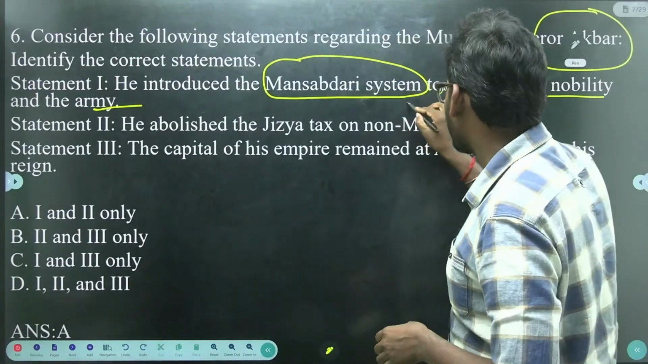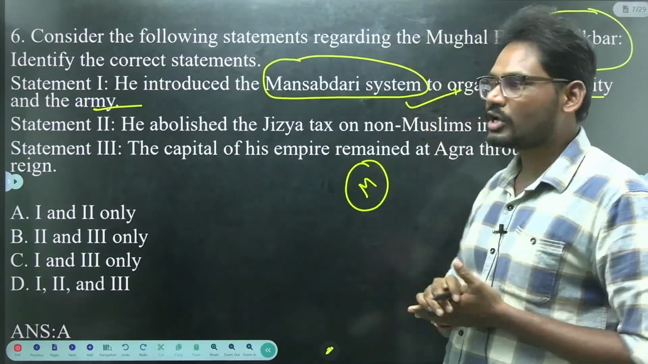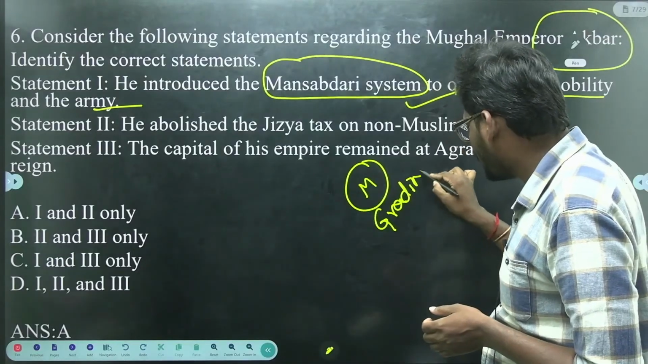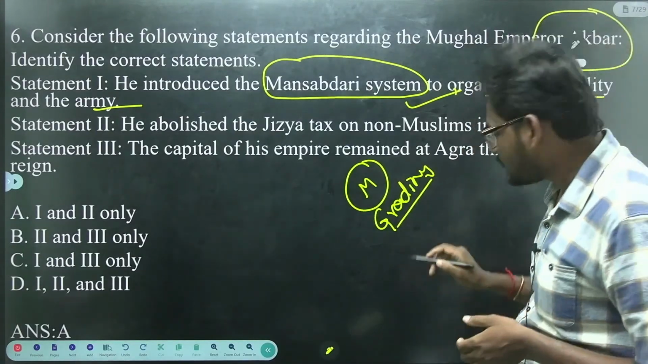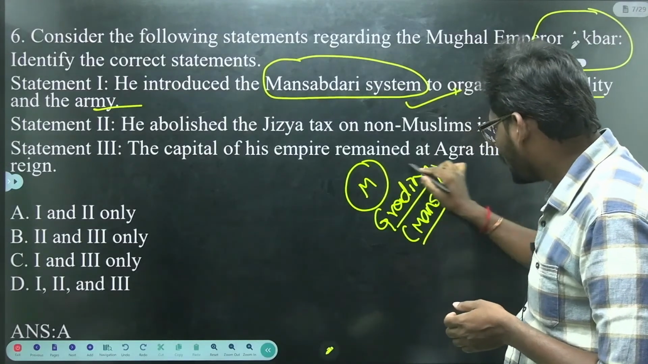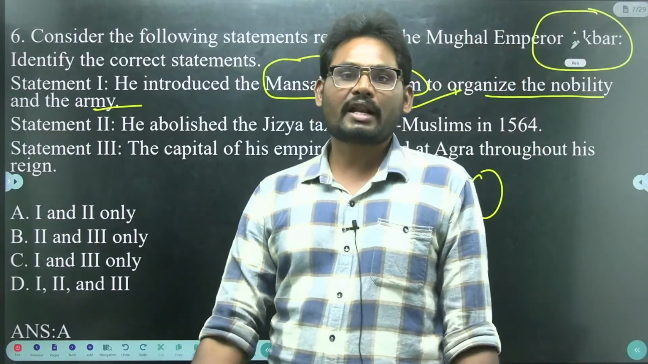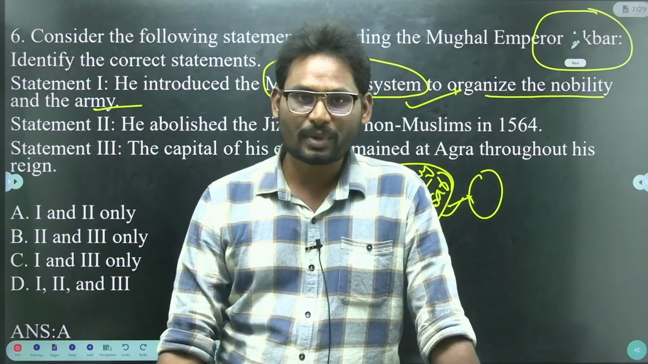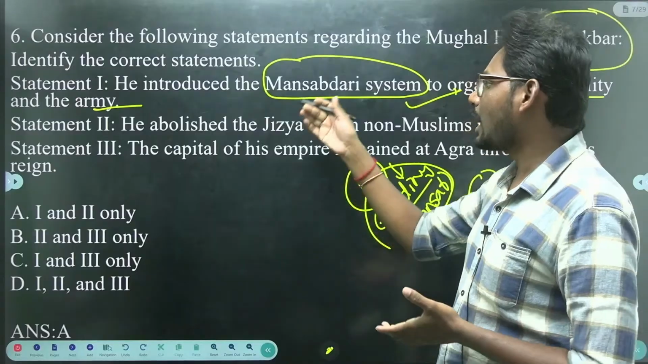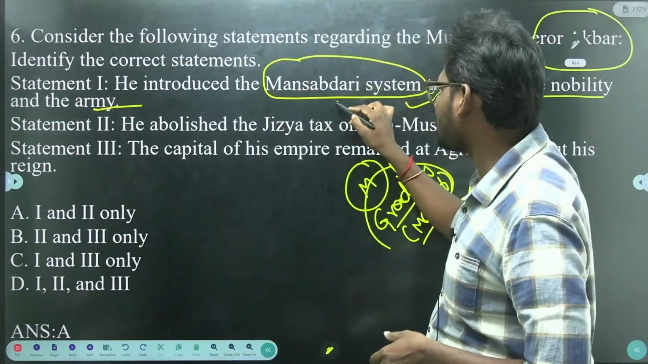Yes, it is perfectly true, because he introduced the Mansabdari system. The Mansabdari system is nothing but grading the army. That is known as Mansab. He graded the army according to ranks, meaning he gave ranks to the army, and the rank holder is known as Mansabdar. So the system is known as the Mansabdari system. Here Akbar introduced the Mansabdari system, so it is a correct statement.